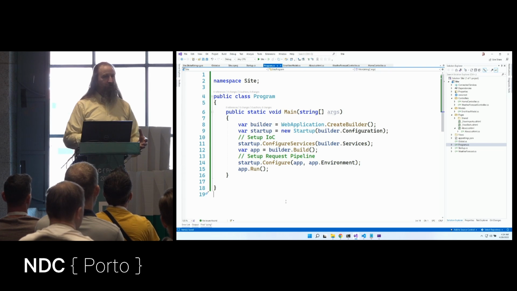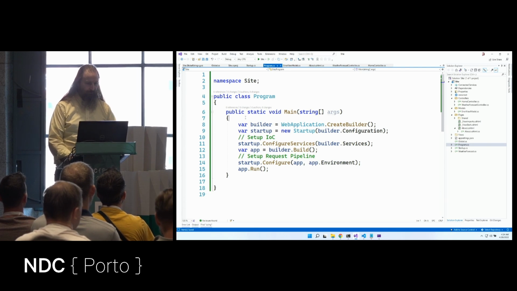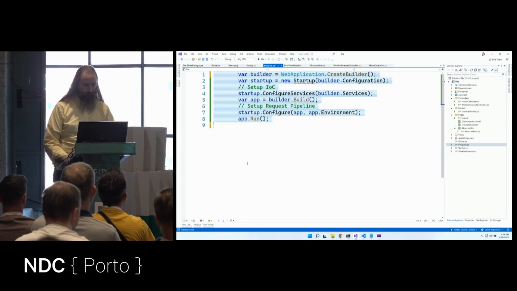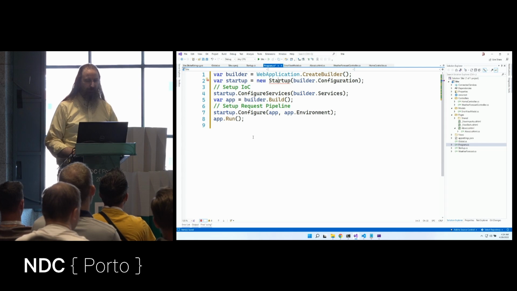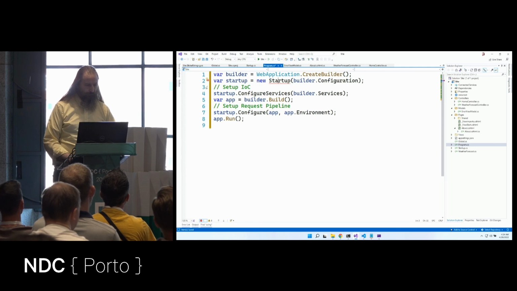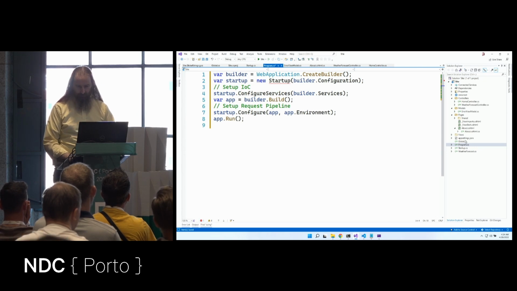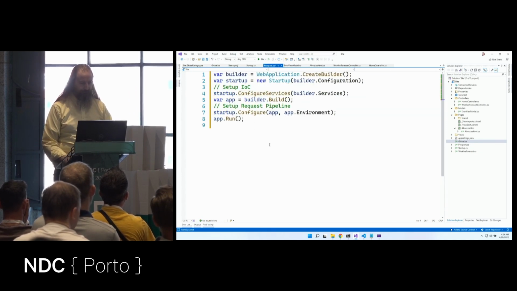Now, in this case, we still have our content off in that startup.cs file. We could definitely do that, but we can also take advantage of an interesting thing here for our startup file only, our program.cs, where we don't have a namespace, we don't have a class, we don't have a method. All of that is kind of generated behind the scenes. Now, we do need a using statement here, it looks like, using site. So let's go back to our global.cs and say global using site. And now that will take care of this as well.